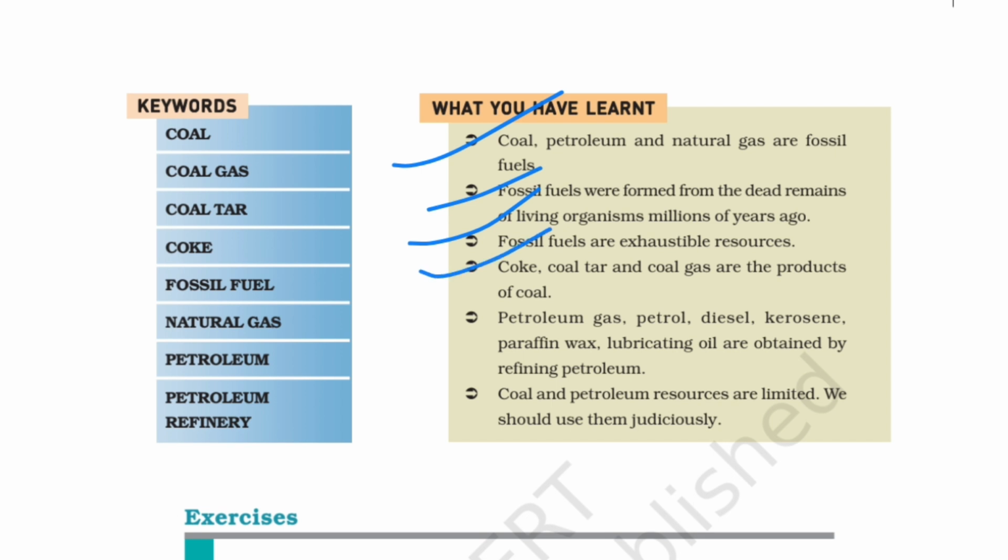Coke, coal tar and coal gas are the products obtained by the destructive distillation of coal. Petroleum gas, petrol, diesel, kerosene, paraffin wax, lubricating oil are obtained by the refining of petroleum by the fractional distillation process. Coal and petroleum resources are limited. We should use them judiciously. We should use them wisely.